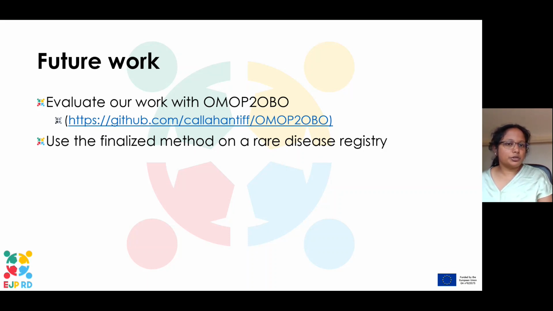And we want to use this finalized method on a rare disease registry, because OHDSI gives funding to data partners to convert their data models to the common data model. And a couple of rare disease registries have received that funding and are working on this conversion. So we hope to collaborate with them to finalize this data conversion.